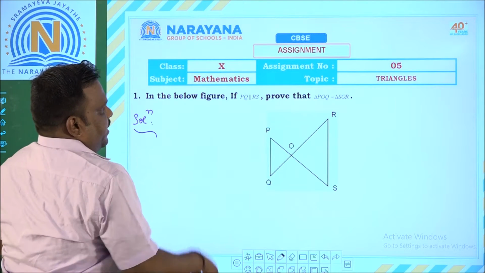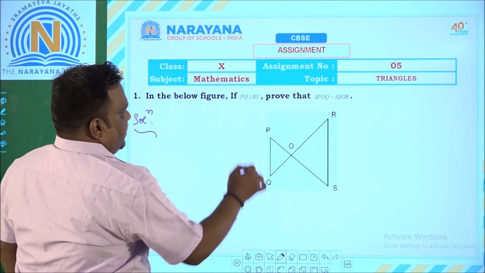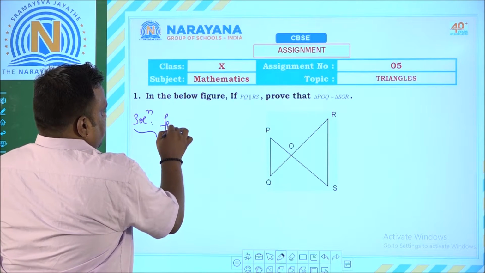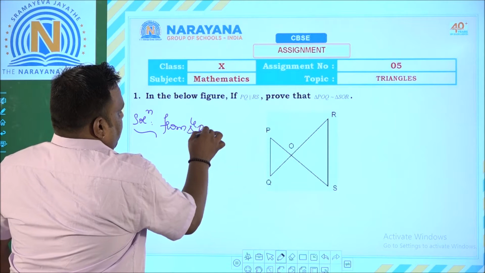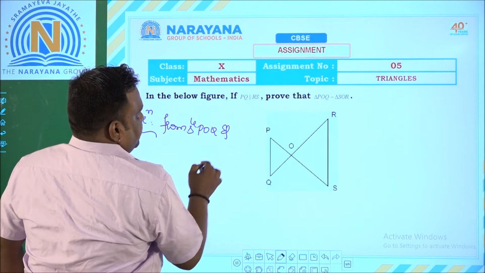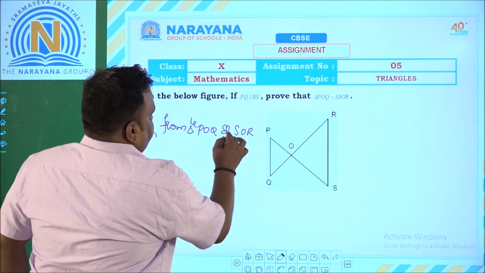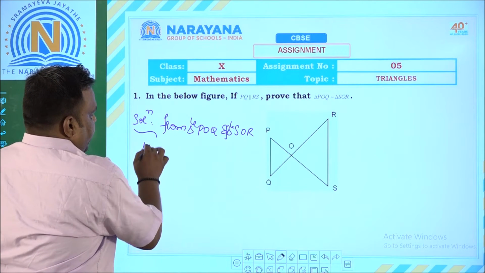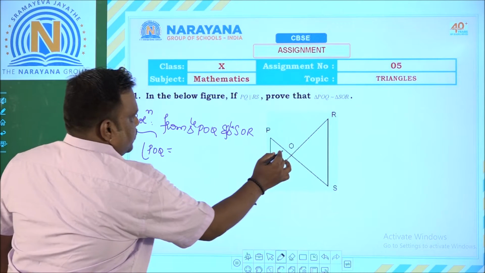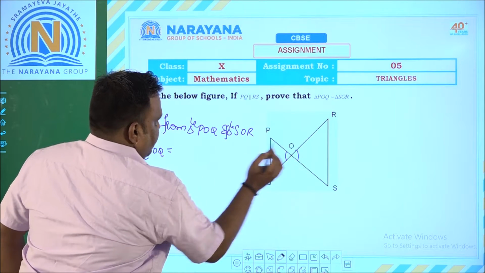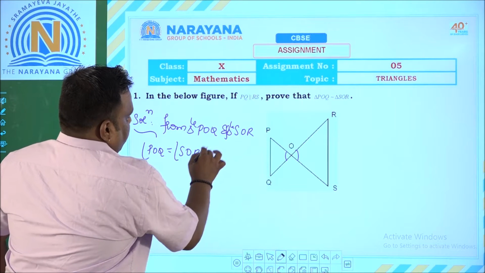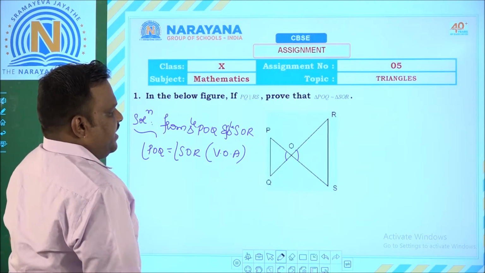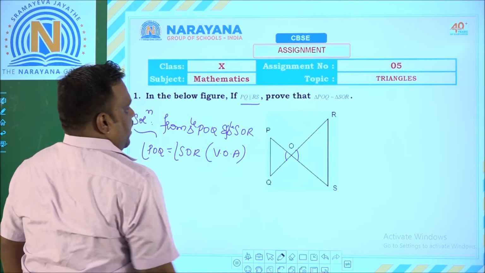What I have to prove is this part. Now if you observe the two triangles here, triangle POQ and triangle SOR. If you observe properly, angle POQ is equal to angle SOR, vertically opposite angles, right? And it is clearly mentioned that PQ is parallel to RS.